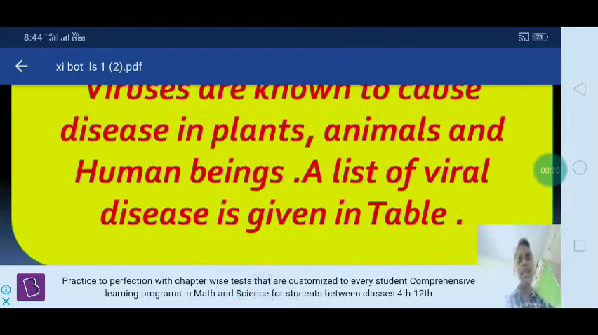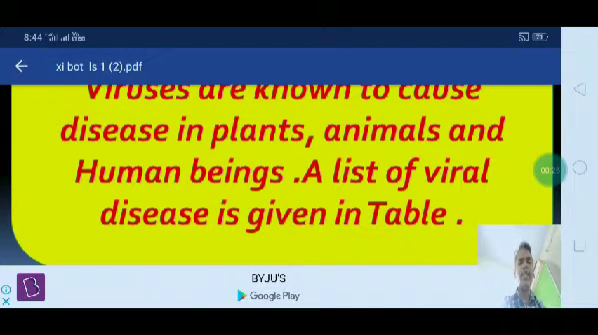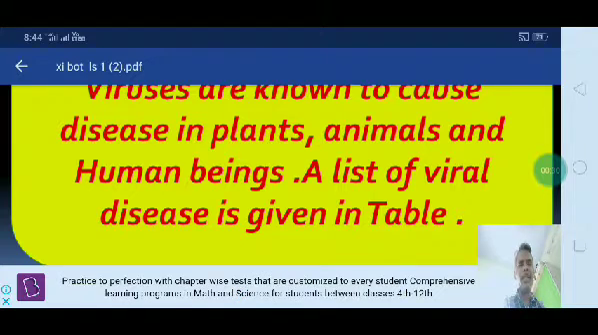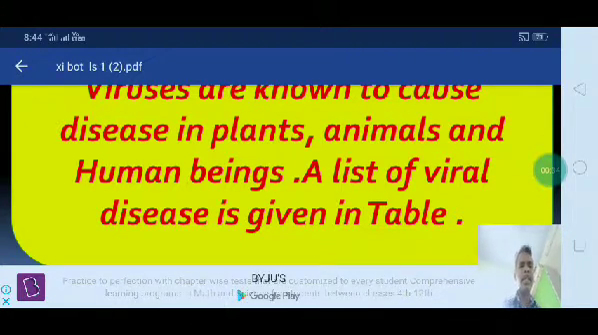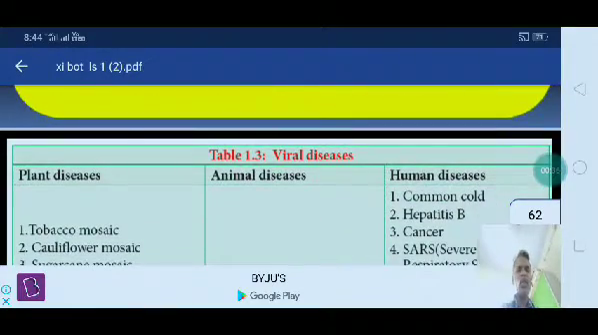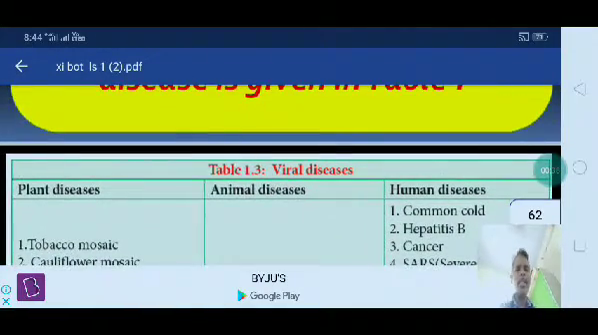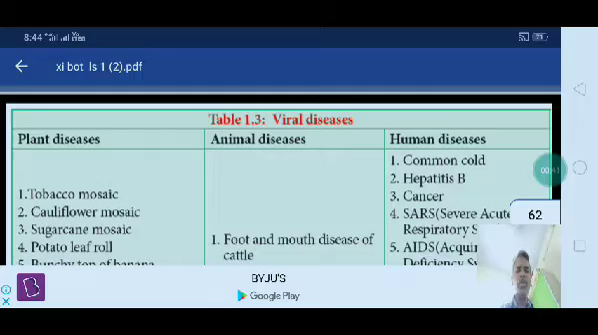In plants it will cause some diseases. In animals also it will cause some diseases, and in human beings the viruses also cause some diseases. There are plant viruses, animal viruses, and human viruses. A list of viral diseases is given in a table. You can see the viral diseases in plants, animals, and humans.